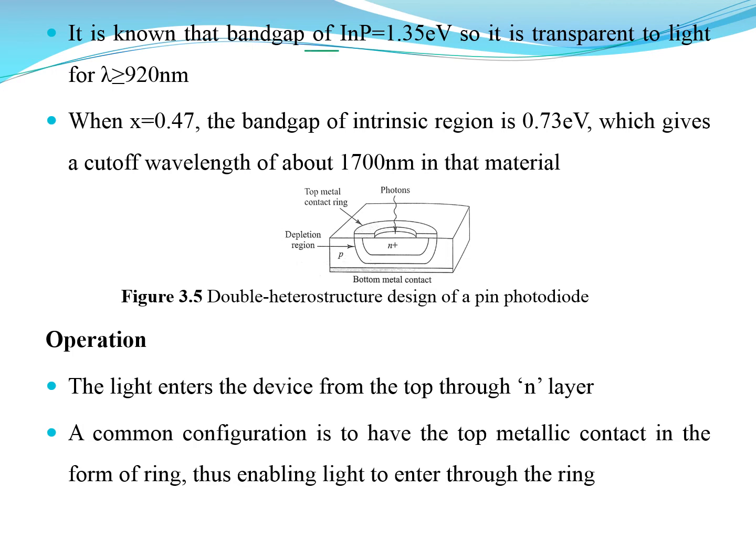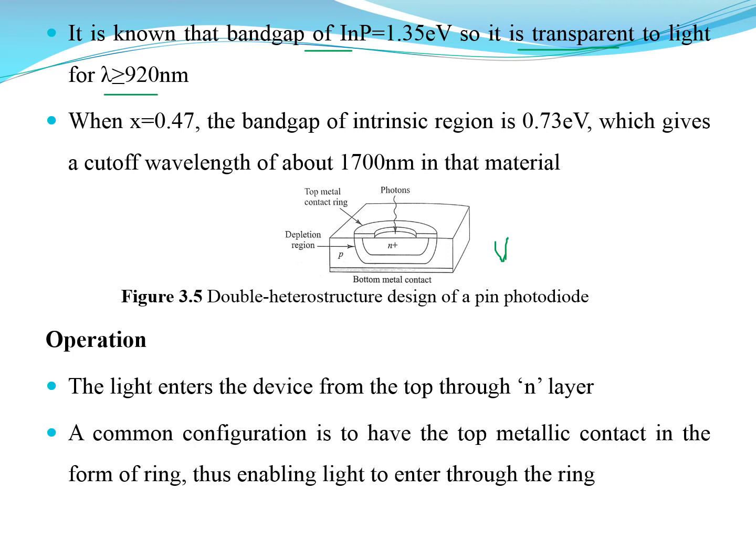It is known that the band gap is 1.35 electron volt for indium phosphide, so it is transparent to light of wavelength greater than 920 nanometer. And when x is equal to 0.47, the band gap of the intrinsic region is 0.73 electron volt, which gives a cutoff wavelength of about 1700 nanometer in that material. This arrangement is done to improve the performance of this pin photodiode.